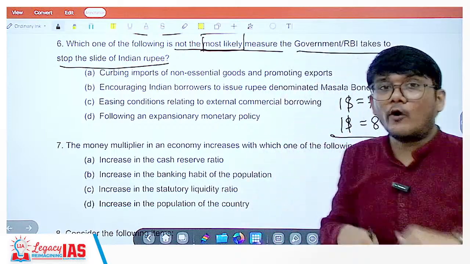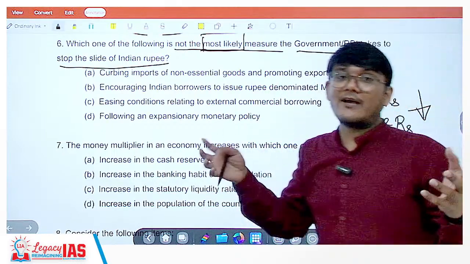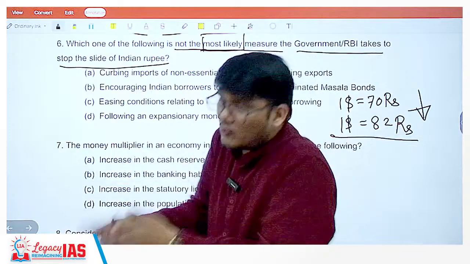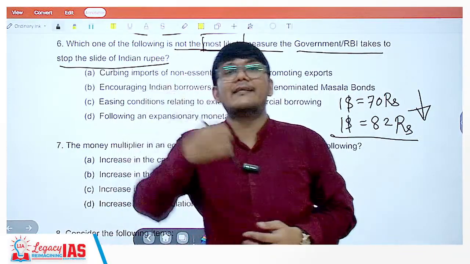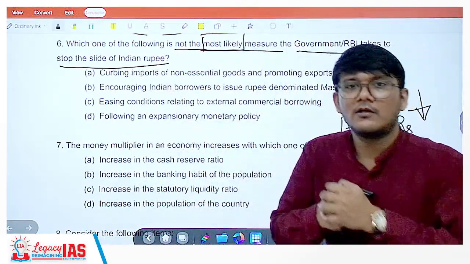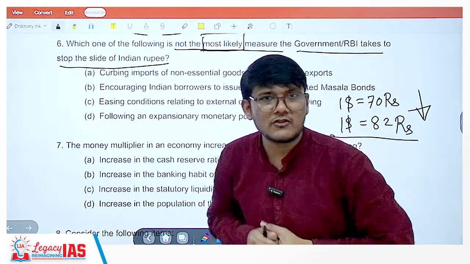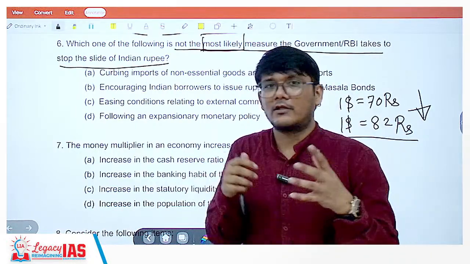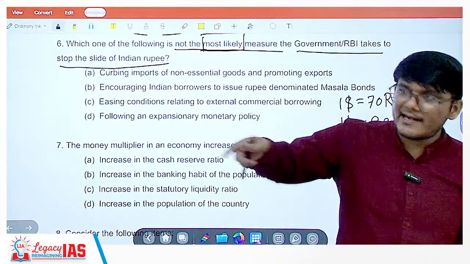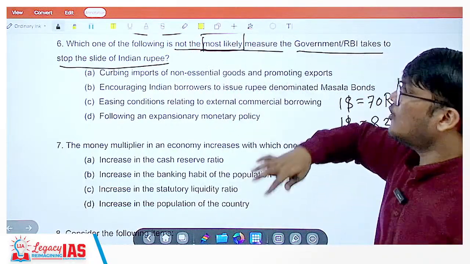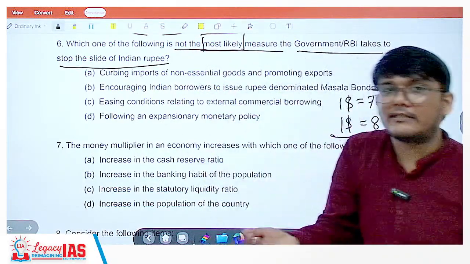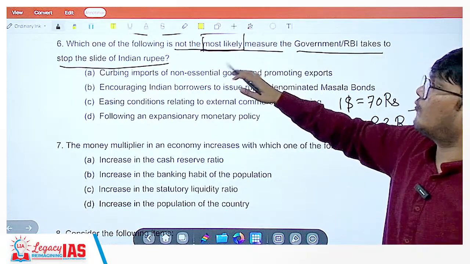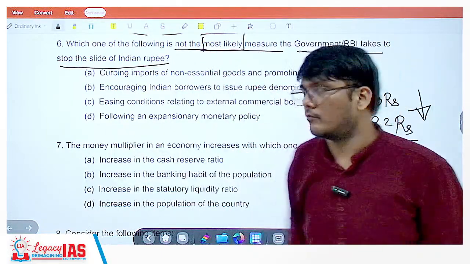So when you import, the imports will become costlier, and since we have compulsory imports, we cannot even reduce them. So our import bill will increase. That will be a high cost on our foreign exchange reserves. So we should not want that to happen. So then RBI or government will step in. So what they will do certain things. They are asking what they are most likely to not do.